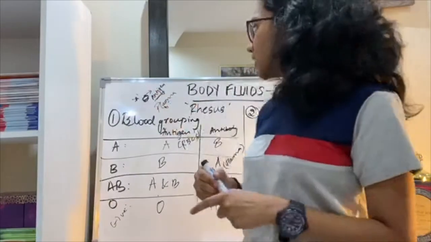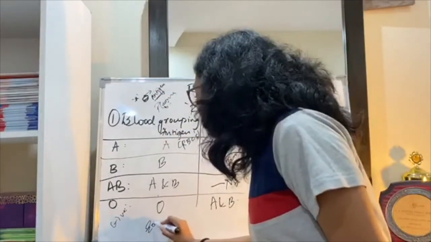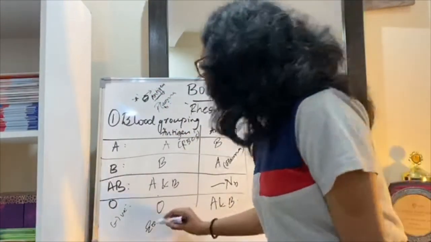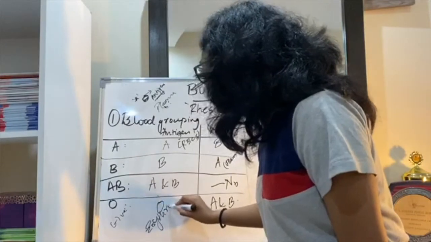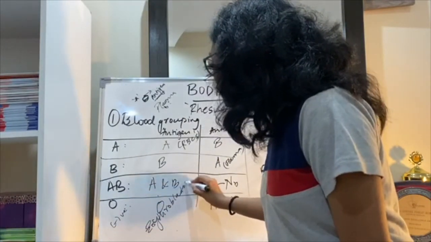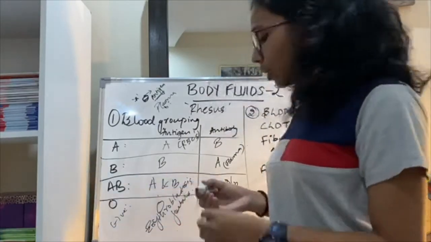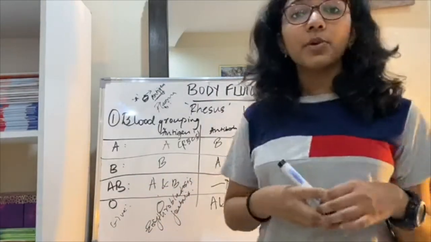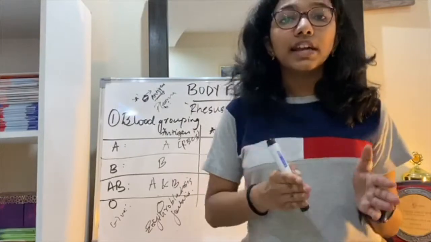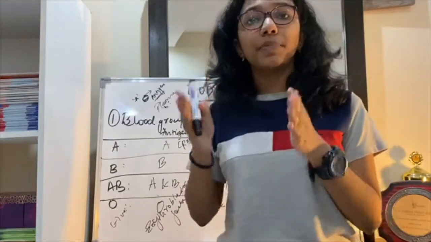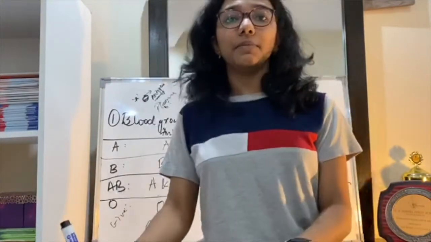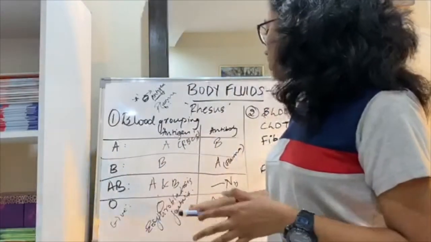And this phenomenon is known as erythroblastosis fetalis. So the phenomenon by which the Rh antibodies present in the mother kill off the Rh positive blood cells of the second baby is known as erythroblastosis fetalis.